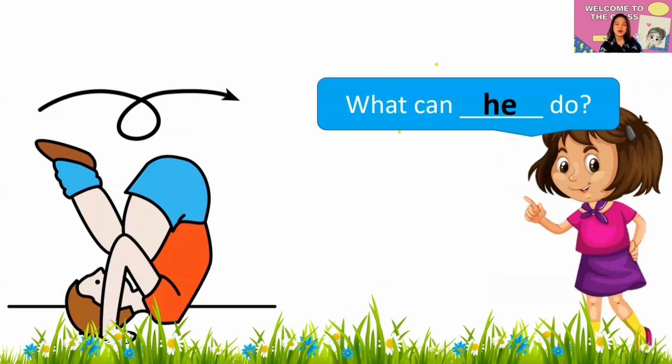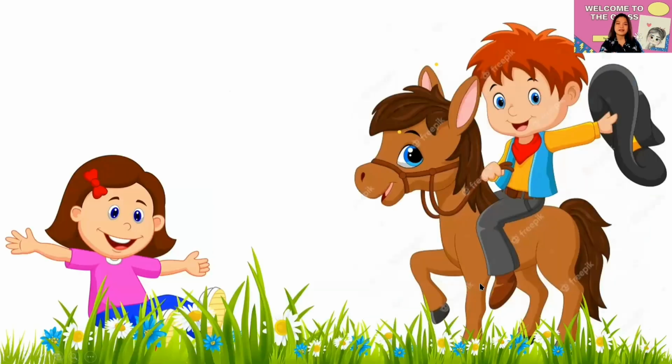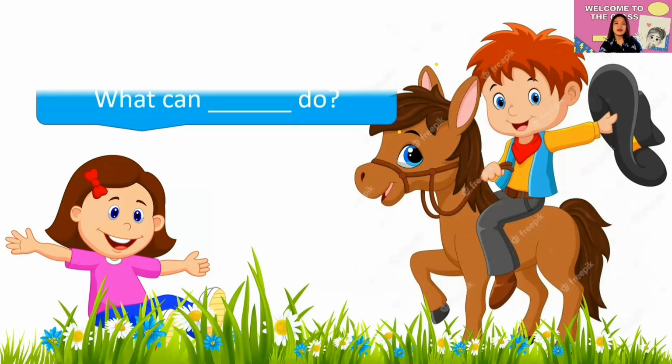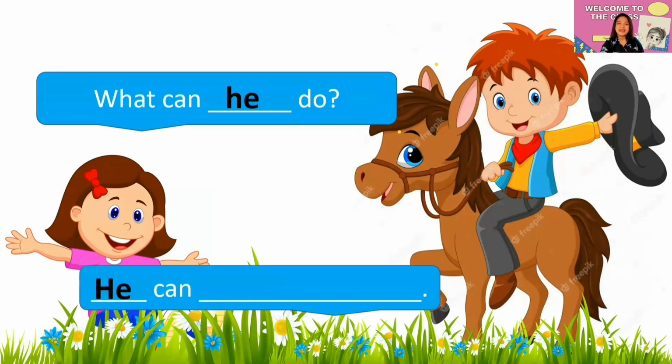Let's have the next picture. What can he do? What will be the answer? He can do a somersault. Very good. So again, what can he do? Perfect. Now let's have this last one. What can he do? What will be the answer? He can ride a pony. Very good. Again, what can he do?